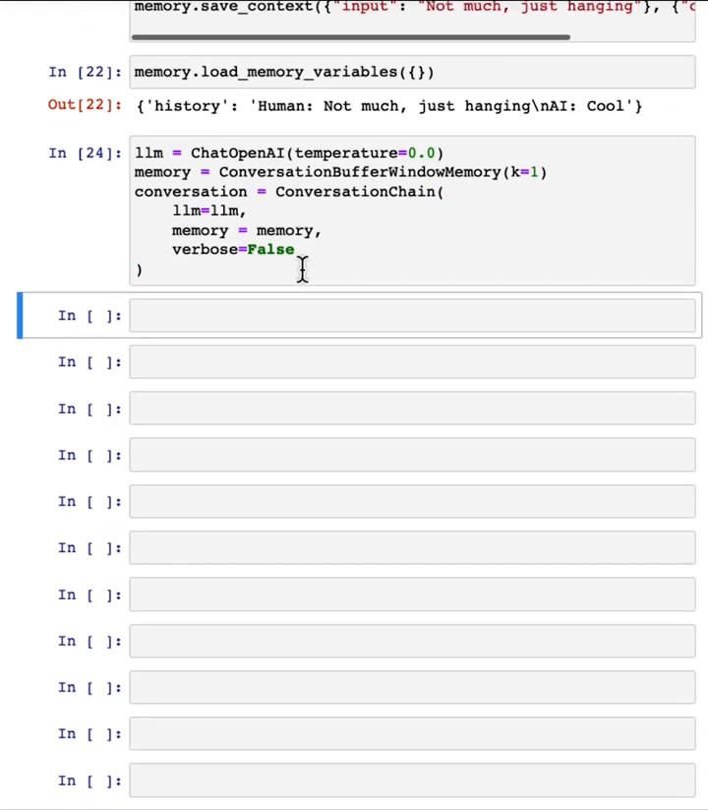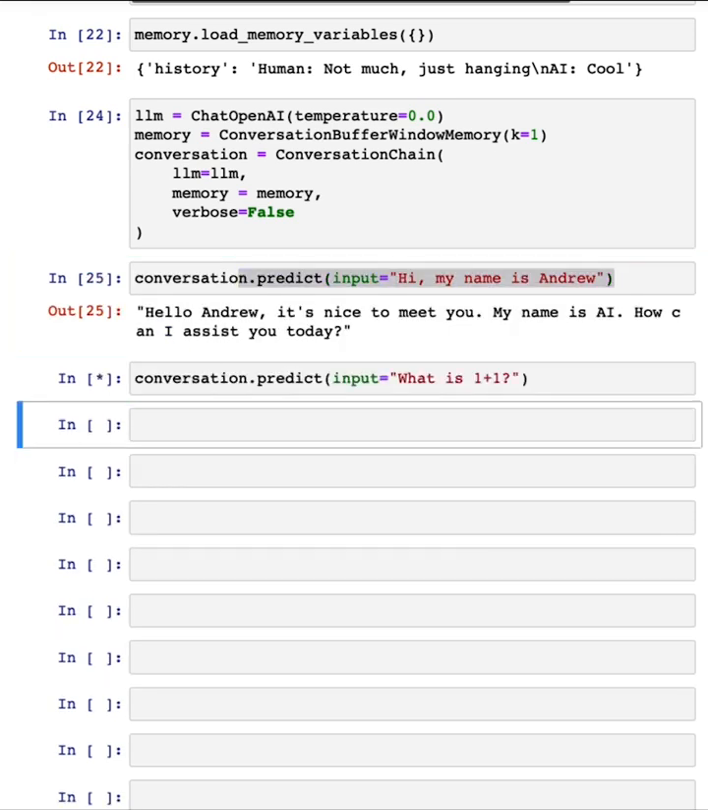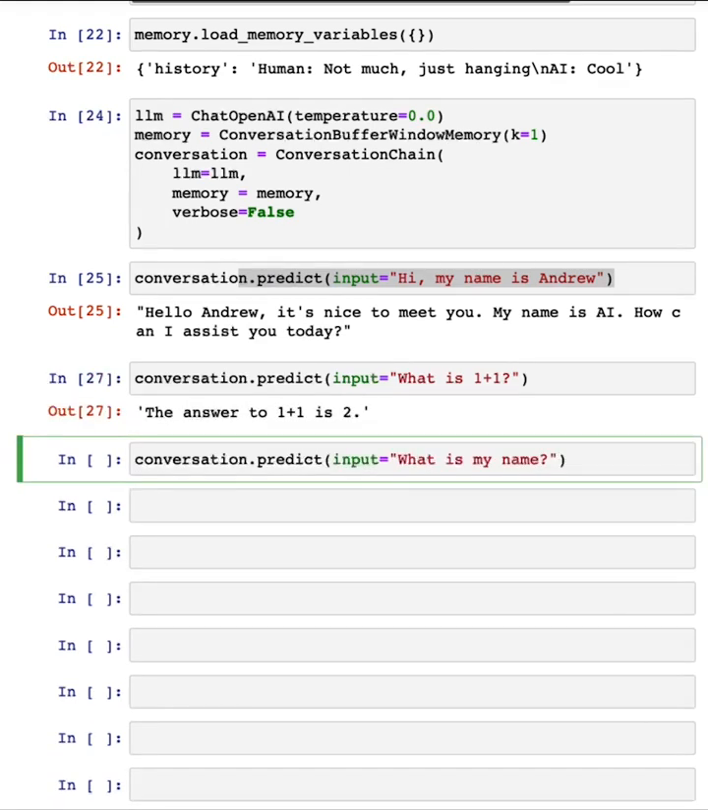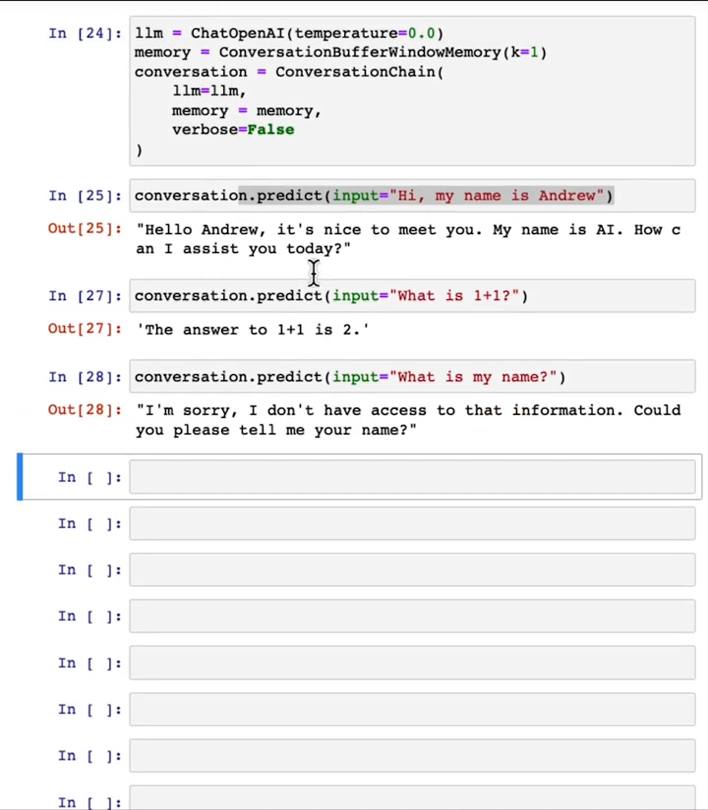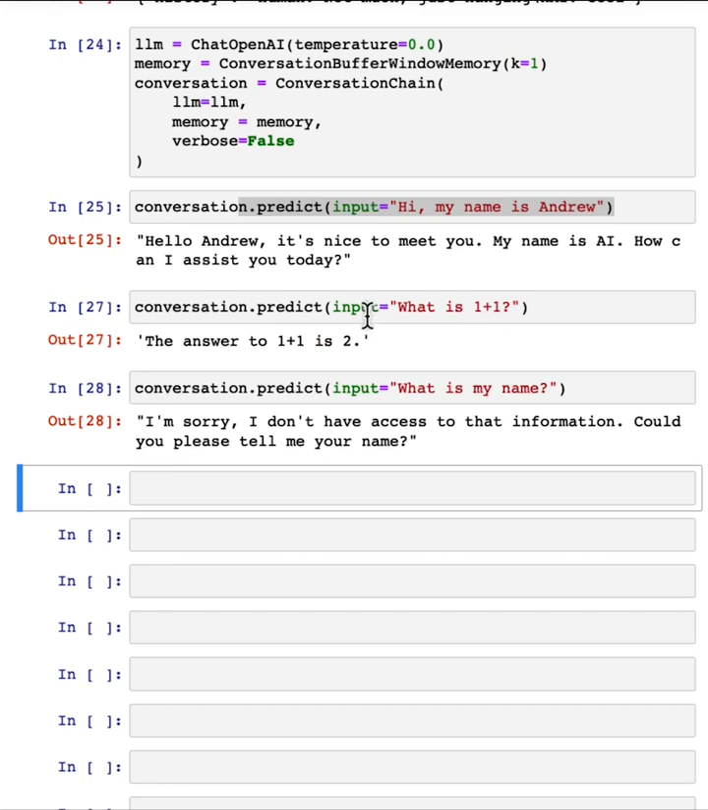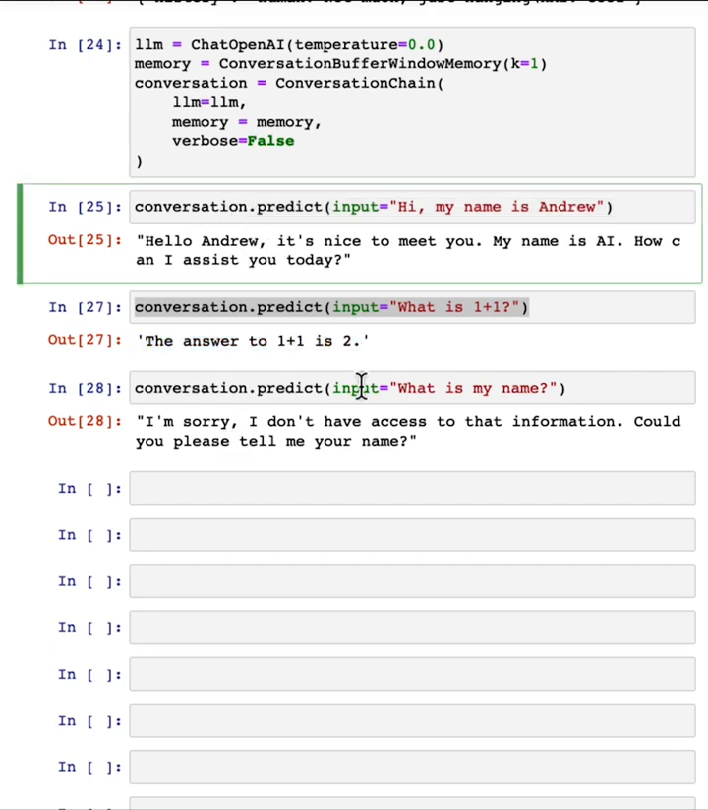And so if I were to rerun the conversation that we had just now, we'll say, "Hi, my name is Andrew." "What is 1 plus 1?" And now I ask it, "What is my name?" Because k equals 1, it only remembers the last exchange, which is "What is 1 plus 1?" The answer is "1 plus 1 equals 2," and it's forgotten the earlier exchange, so it now says, "Sorry, I don't have access to that information."